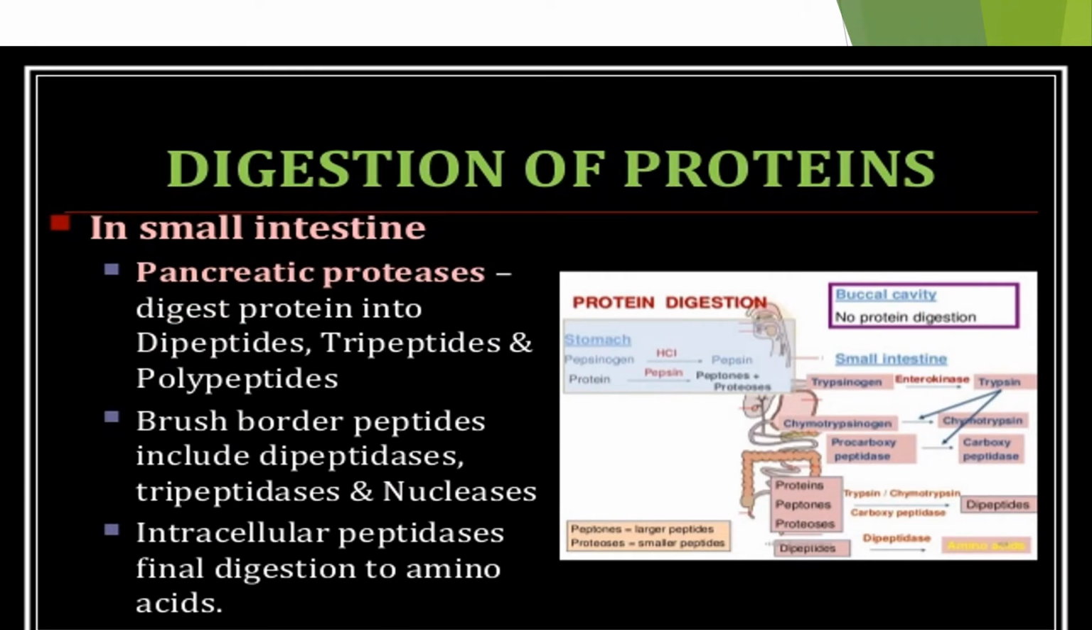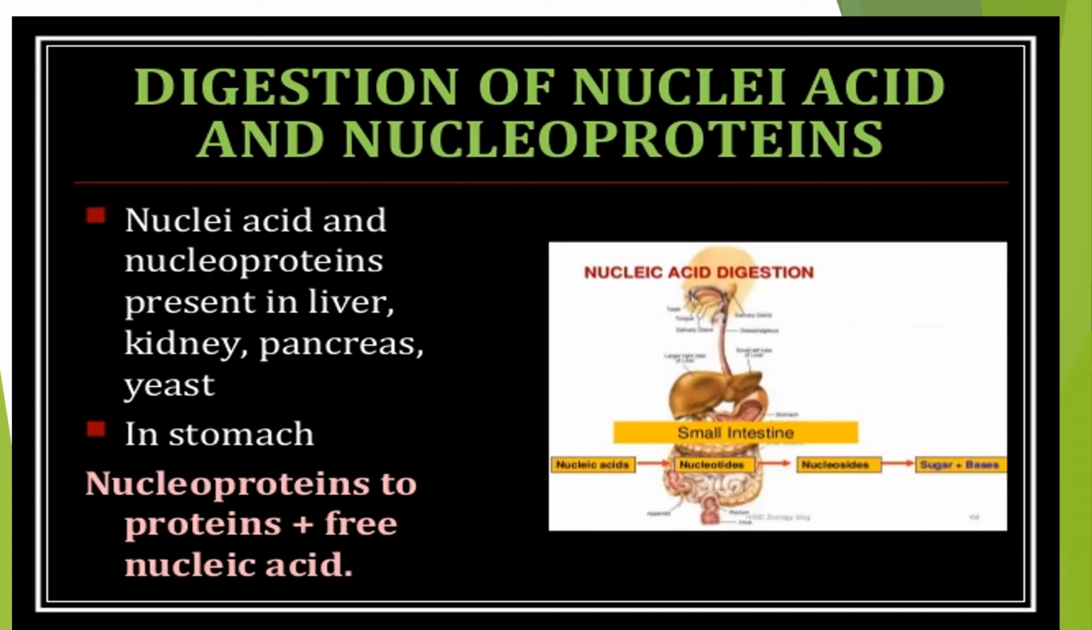Pancreatic proteases digest protein into dipeptides, tripeptides, and polypeptides. Brush border peptidases include dipeptidase, tripeptidase, and nucleases. Intracellular peptidases complete the final digestion to amino acids.